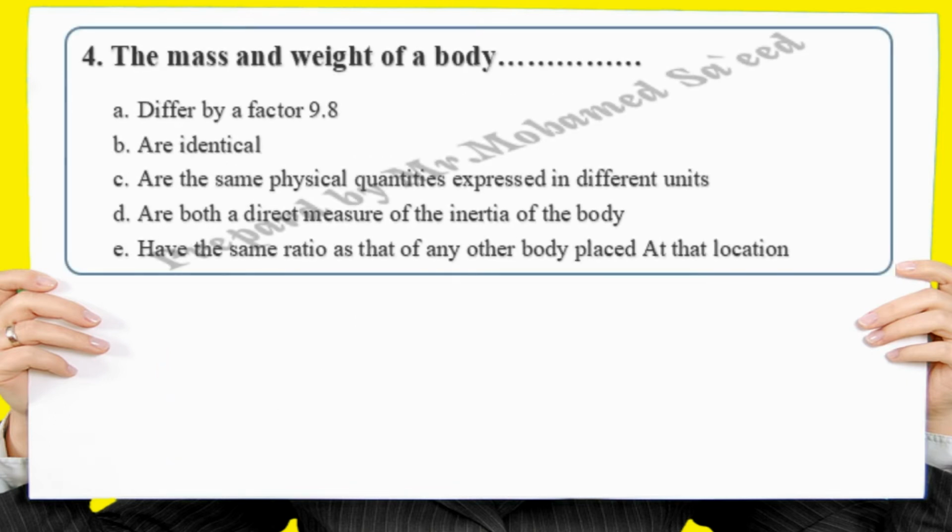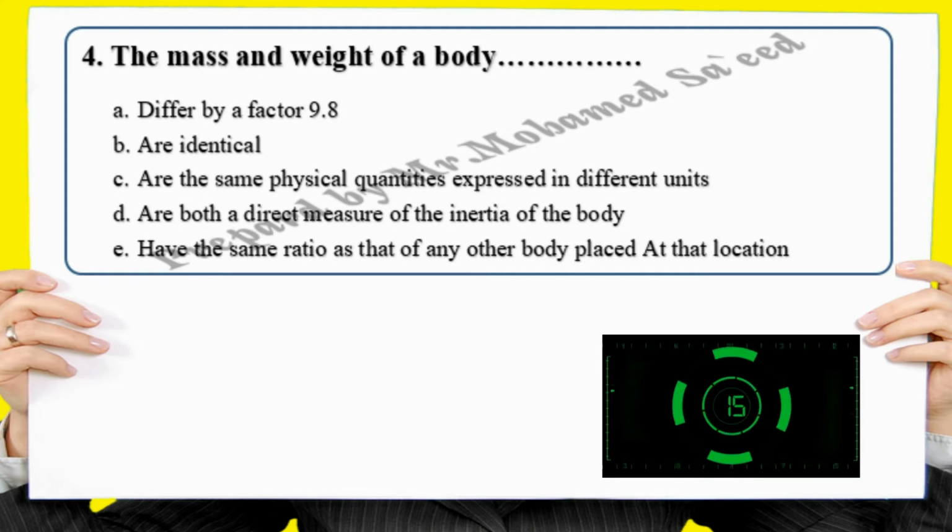The mass and weight of a body: differ by a factor of 9.8; are identical; are the same physical quantities expressed in different units; are both a direct measure of the inertia of the body; have the same ratio as that of any other body placed at that location.